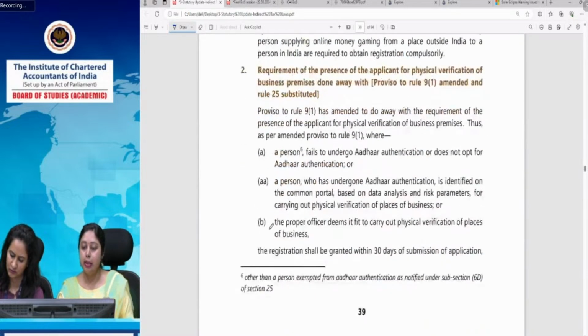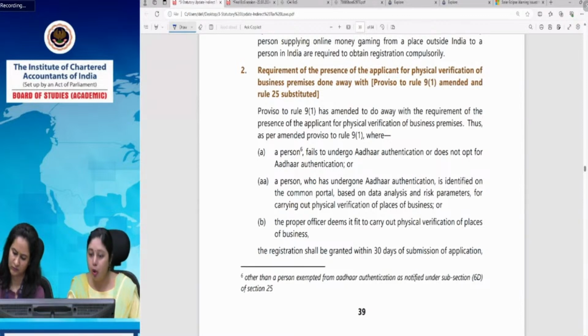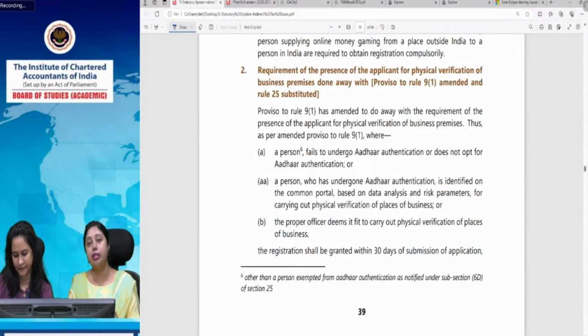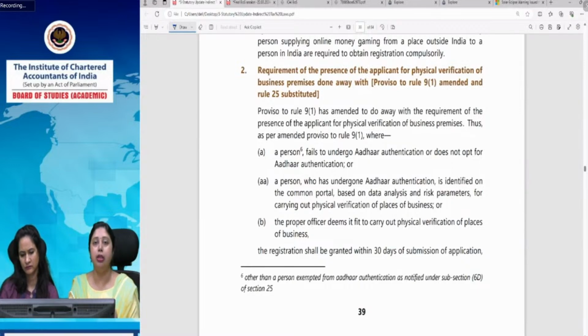Next is the requirement of presence of the applicant for physical verification of business premises. When a person applies for a registration, he has to get his Aadhaar authenticated or verified. Or if he does not opt for Aadhaar authentication, then in that case, he has to get his premises physically verified. Or if his Aadhaar authentication goes wrong, that means he fails to undergo the Aadhaar authentication and his Aadhaar does not get verified, then in that case, he has to get his premises physically verified.